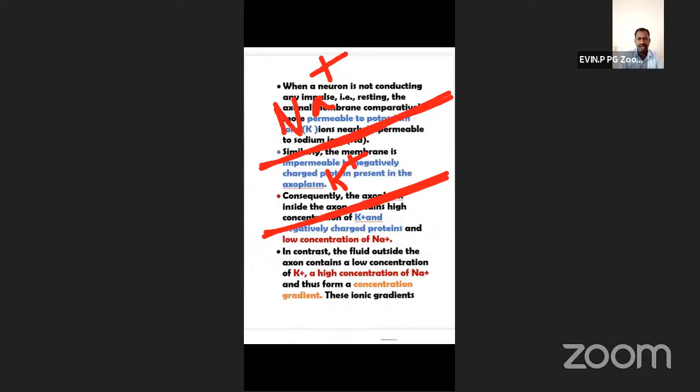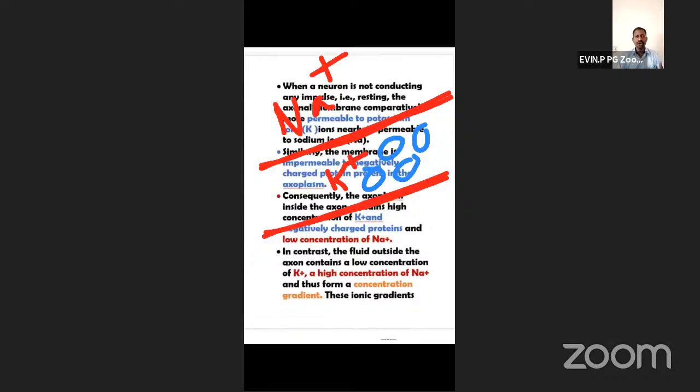This membrane, I discussed with you, is highly permeable to what, sodium or potassium? Yes, potassium ions, not sodium. Very good, Kavinetra, Dharnidharan, Harshida. Now, inside the axoplasm, what other things are present? Negatively charged proteins are also present.